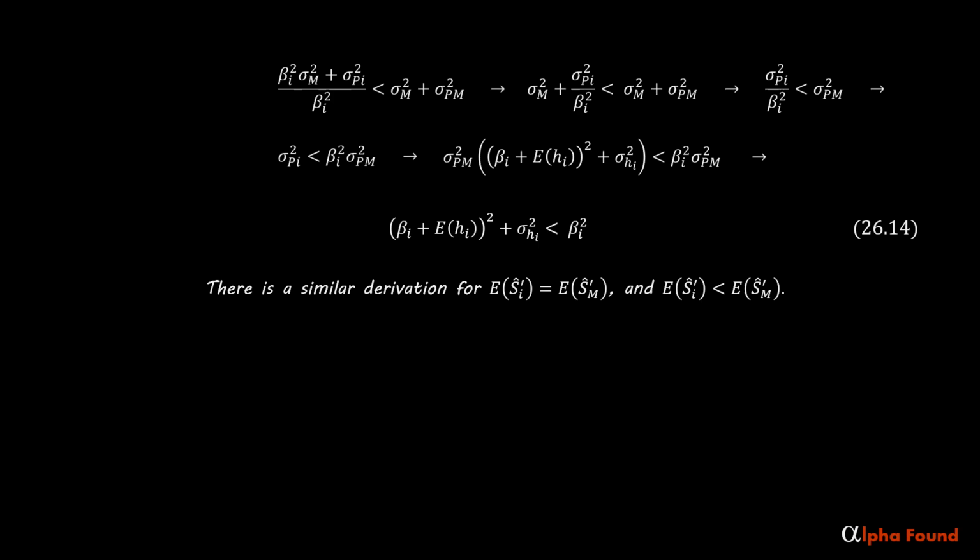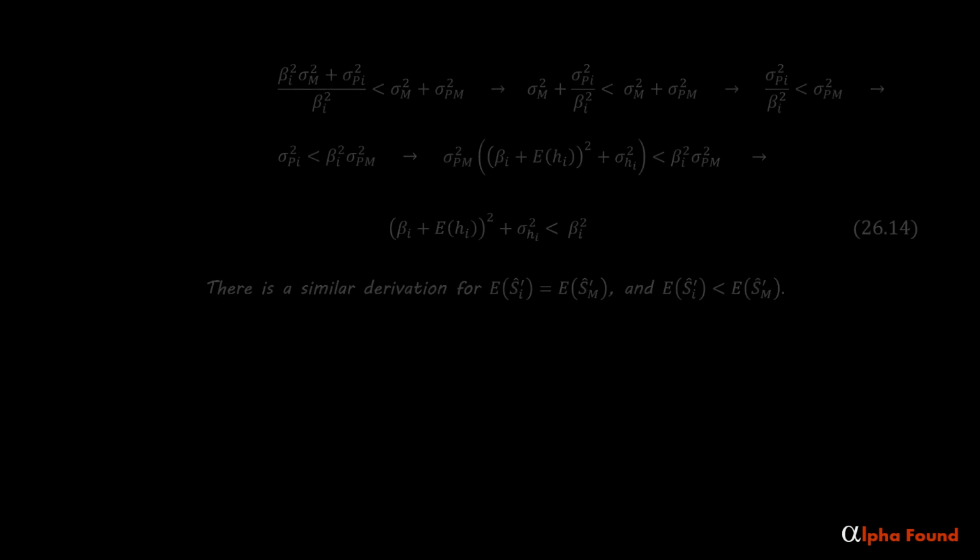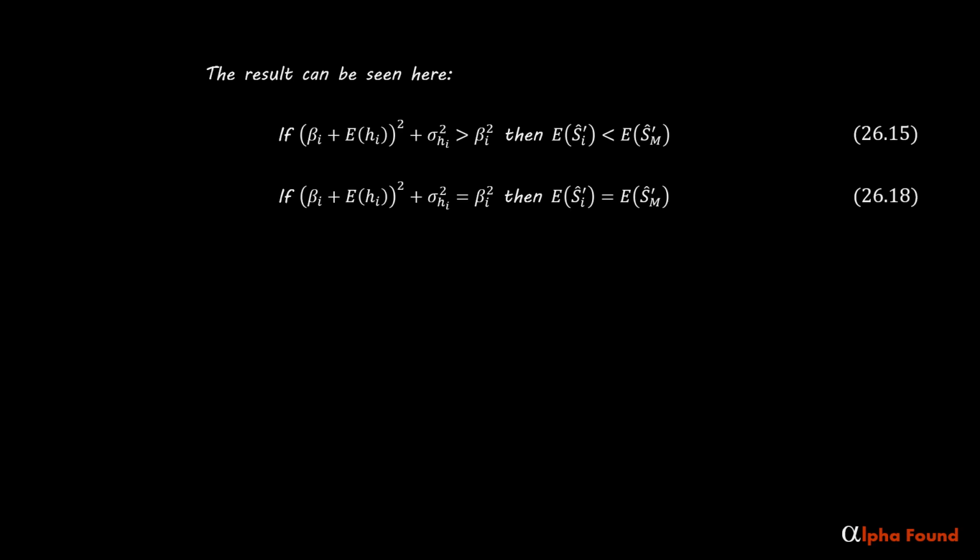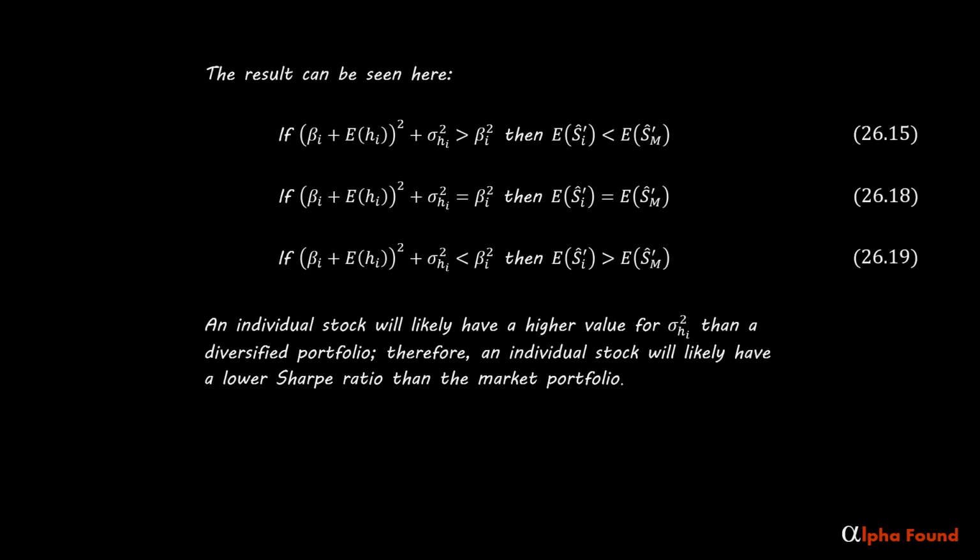There is a similar derivation for the expected Sharpe ratio of an individual stock equal to the expected Sharpe ratio of the market, and the expected Sharpe ratio of an individual stock less than the expected Sharpe ratio of the market. The result can be seen here. An individual stock will likely have a higher value for the variance of H than a diversified portfolio. Therefore, an individual stock will likely have a lower Sharpe ratio than the market portfolio.